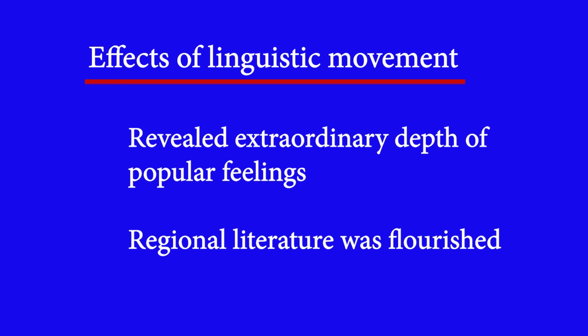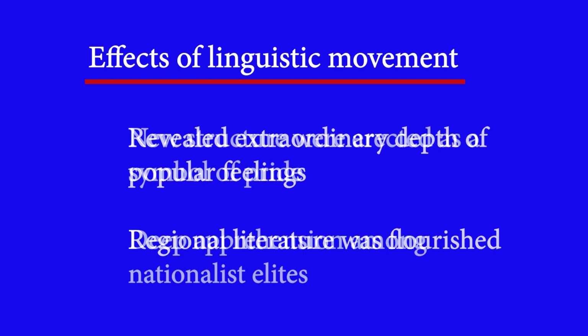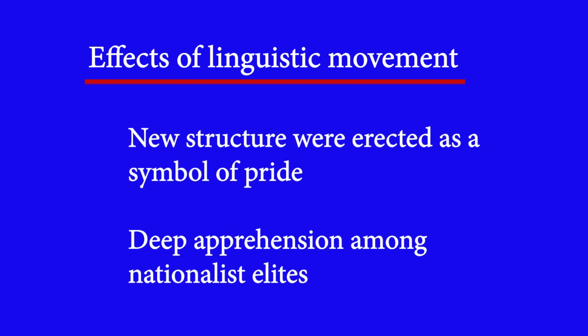Regional literature and regional languages flourished, and new structures were erected as the symbol of the creation of the states. There was also deep apprehension among the nationalist leaders, because they feared that this idea of reorganization of states on a linguistic basis could divide India.